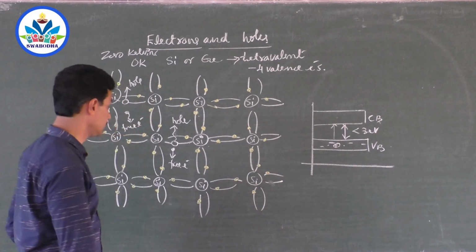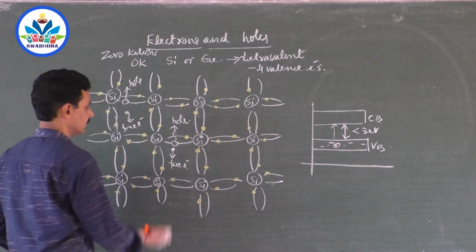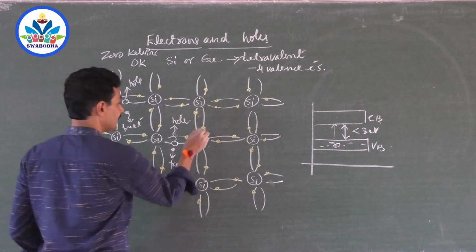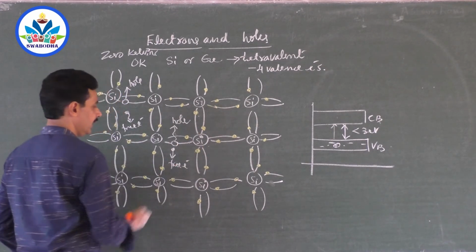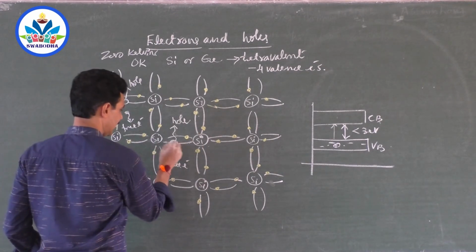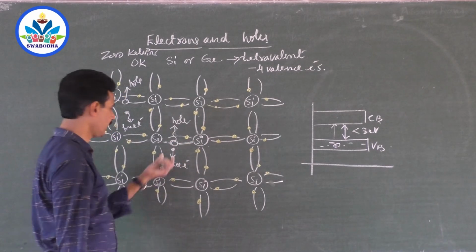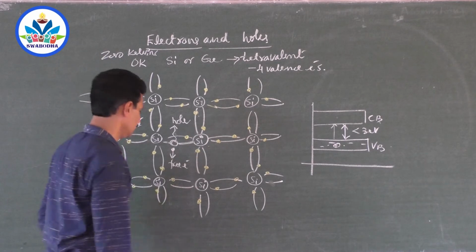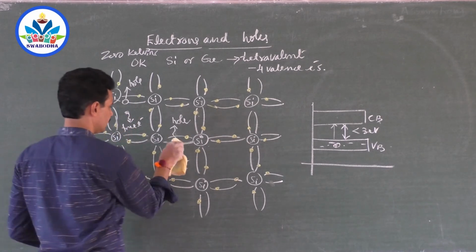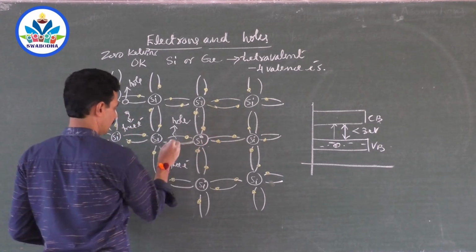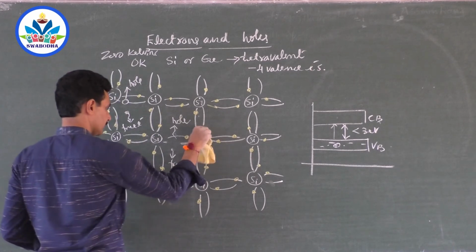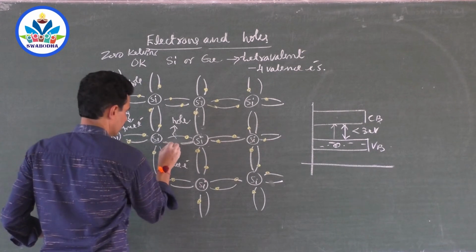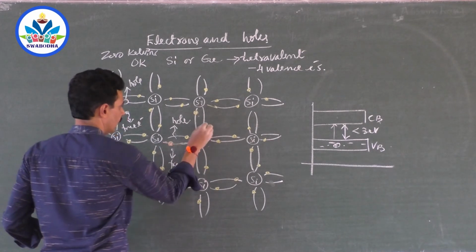How is it possible? Very simple. So this electron has gone, and a hole is created. Now some other electron looks into this hole. It says, oh, this bond is vacant and not filled. There is a requirement of an electron. What will this electron do? That electron comes out of its bond and fills this bond. So when this electron moves from here to here and fills this bond, a hole is created here.